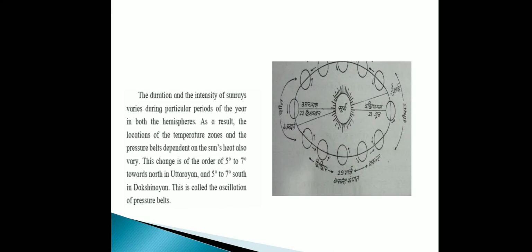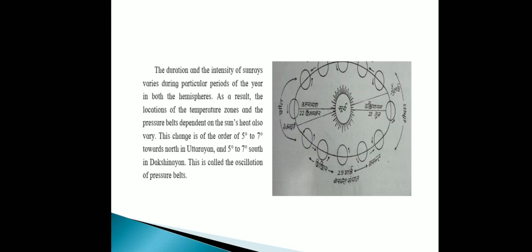Now, in Uttarayan and Dakshinayan, the duration and the intensity of sun rays vary during a particular period of the year in both hemispheres. As a result, the location of the temperature zones and the pressure belts, which depend upon the sun's heat, also vary. This change is of the order of 5 to 7 degrees towards the north in Uttarayan and 5 to 7 degrees south in Dakshinayan, and this is called the oscillation of pressure belt.